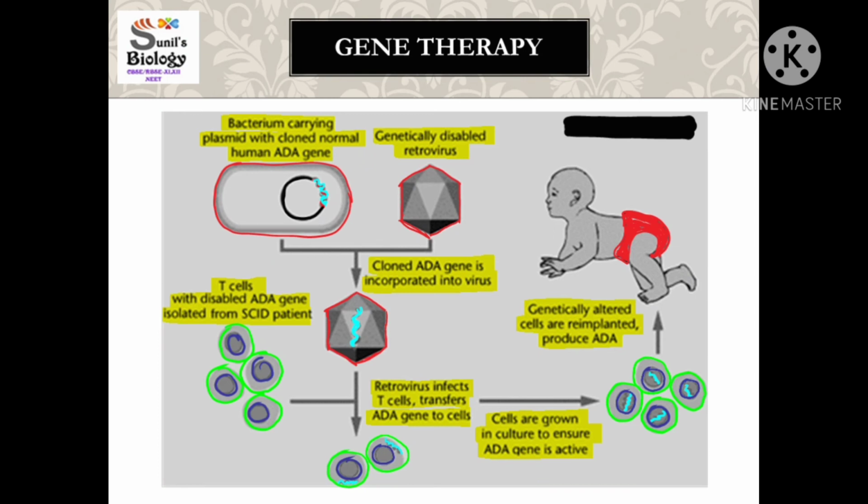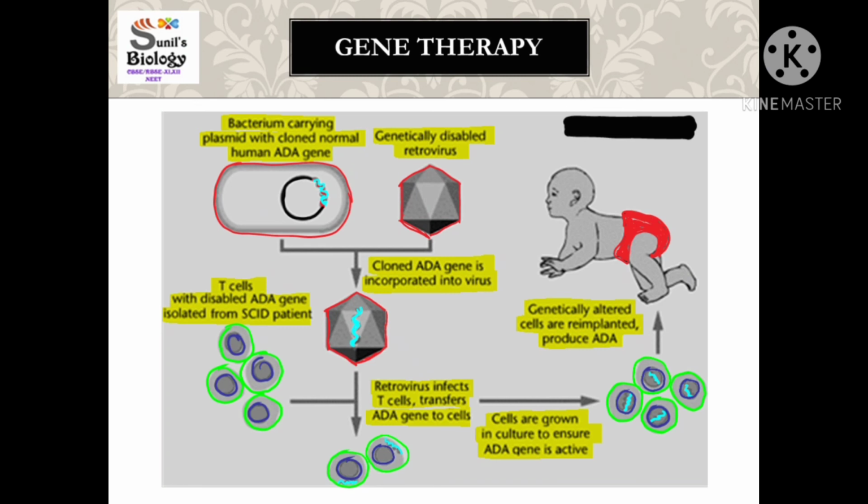When this retrovirus infects the T cells, if you see in the diagram, you can see very clearly that the cDNA, the gene for the ADA enzyme, is introduced into the WBC and it gets incorporated into the nucleus of the WBCs, and in that way now these WBCs would be the normal ones in which the gene for the ADA enzyme is there.